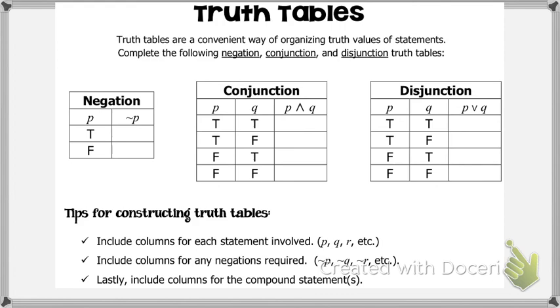So now, based upon whether P is true or false, we know what not P is. If P is true, what is not P? False. So we're going to put an F there. This makes sense. If P is false, what is not P? True. Now we've filled out the negation table.